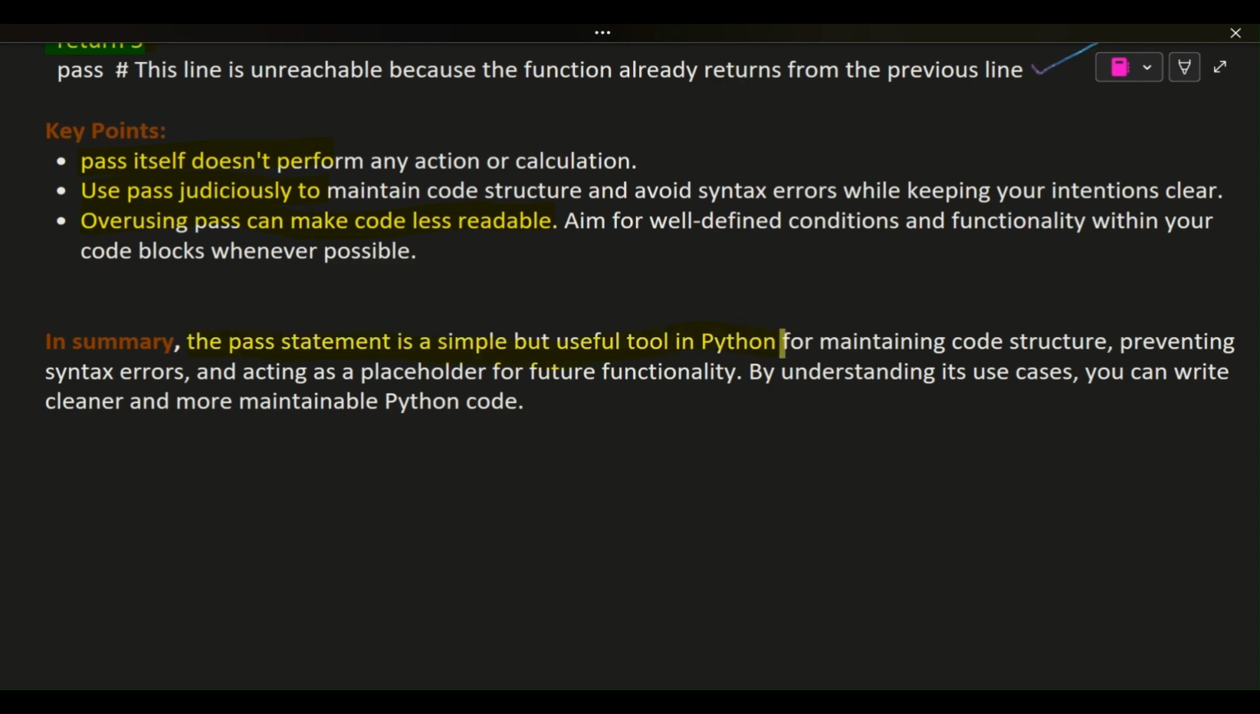In summary, the pass statement is a simple but useful tool in Python for maintaining code structure, preventing syntax errors, and acting as a placeholder for future functionality. By understanding its use cases, you can write cleaner and more maintainable Python code.